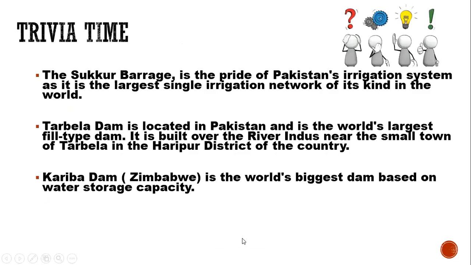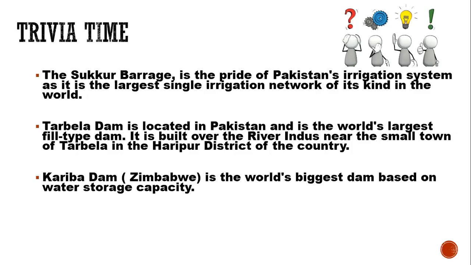Trivia time. The Sakkar barrage is the pride of Pakistan's irrigation system, as it is the largest single irrigation network of its kind in the world. So what we have done, we are revising the important points. Sakkar barrage is the important barrage of Pakistan. It irrigates a large network of the farms.